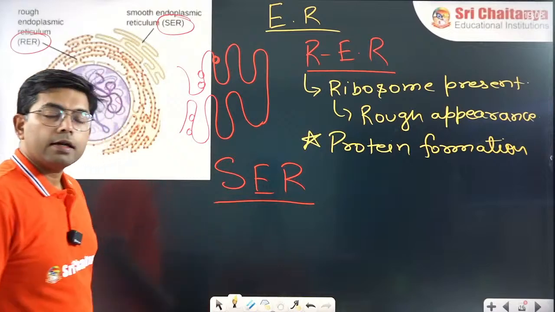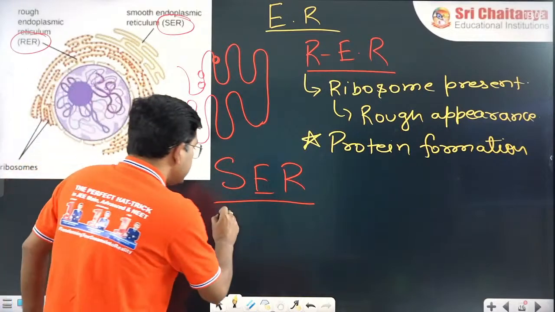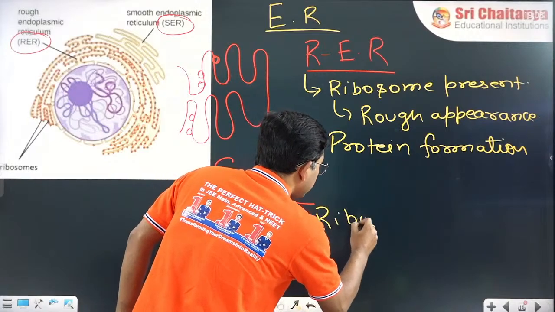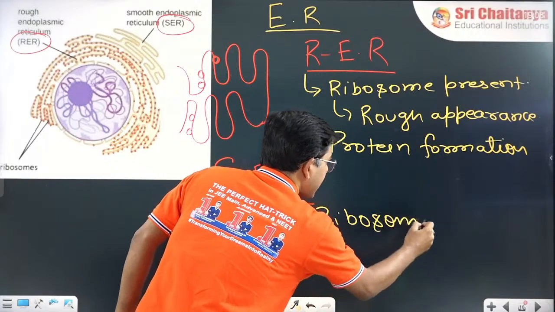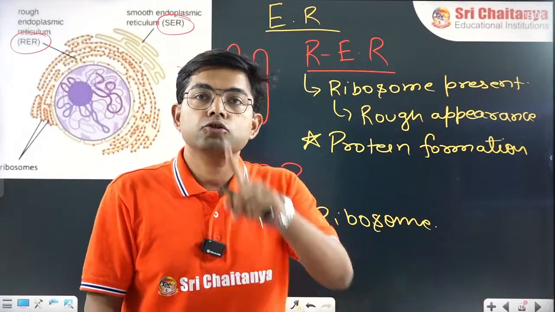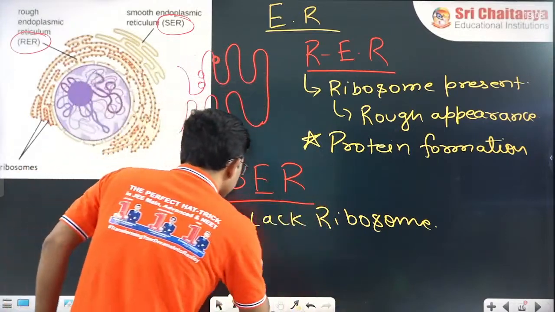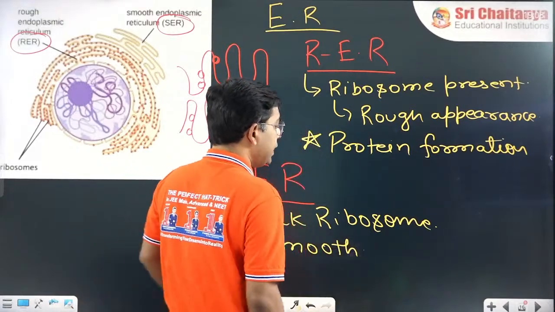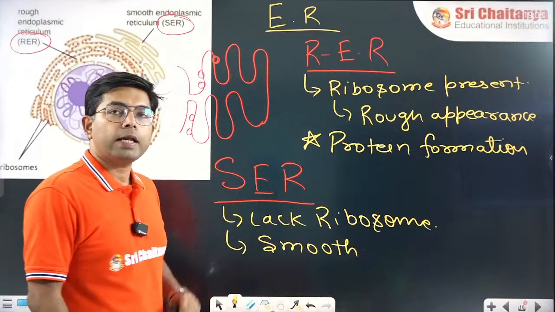Then SER lacks ribosomes. When they lack ribosomes, their surface will be smooth, and that's why it is called smooth endoplasmic reticulum.